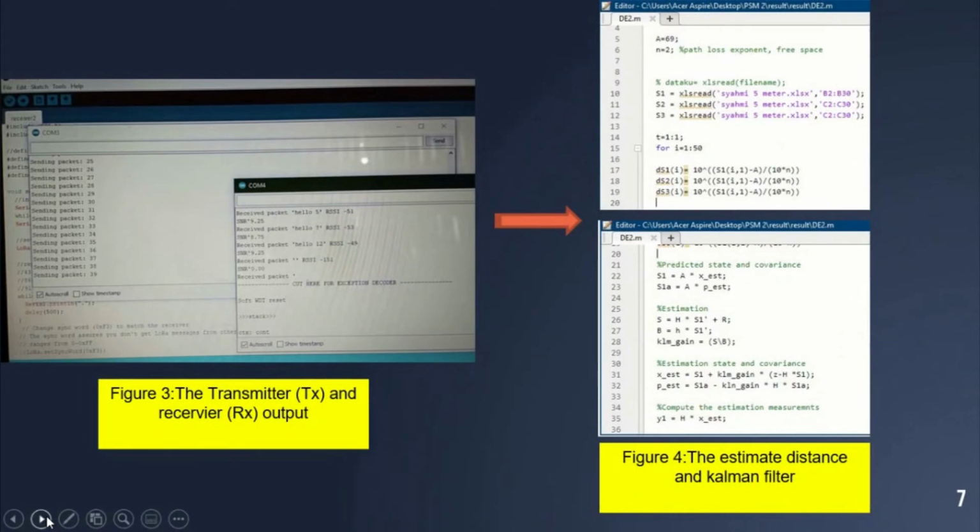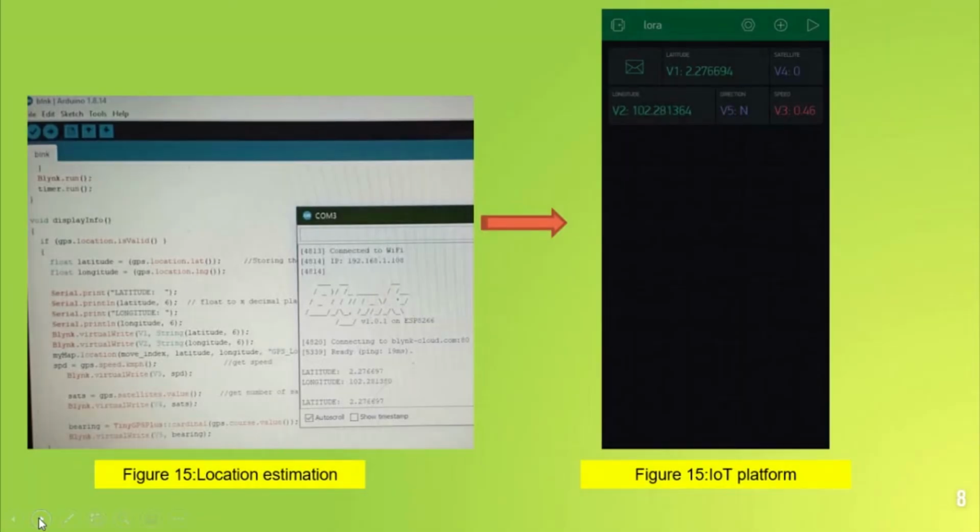Next, as you can see in the first picture, is the output of the serial monitor, which on the left is the output of the transmitter, and on the right is the output of the receiver. And next, we are using MATLAB to convert the RSSI into distance estimation, and these are filtered using the Kalman filter. And next is the location estimation. And finally, the data will connect to the IoT platform. In this case, I'm using Blynk.